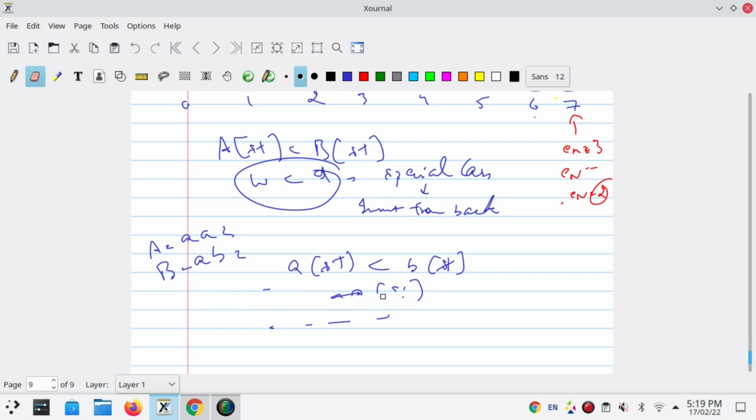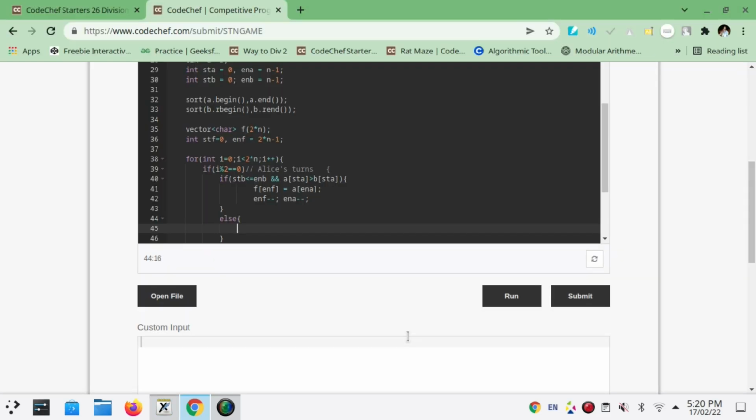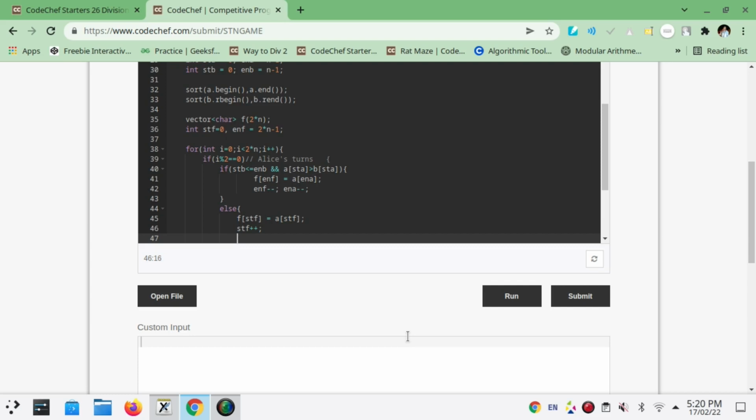So if it is so, then it is a normal case, and at starting we will insert A starting, and then we will increment starting of both of them. Else F starting equals A starting, and starting F will be incremented. Here it will be A, ENF.